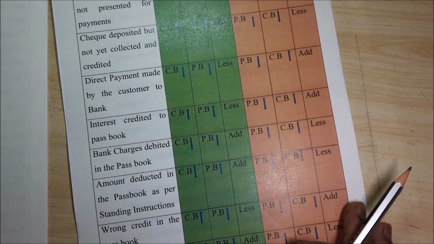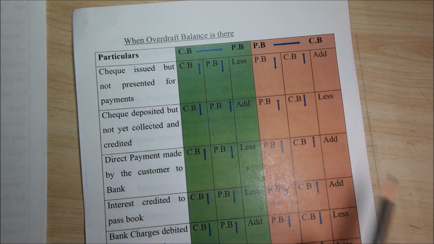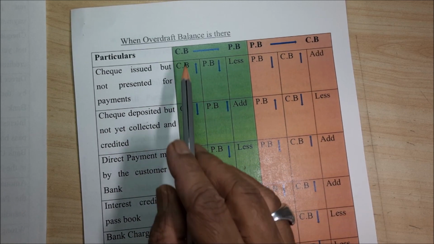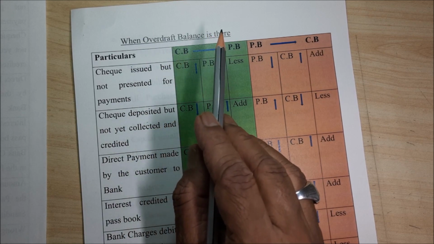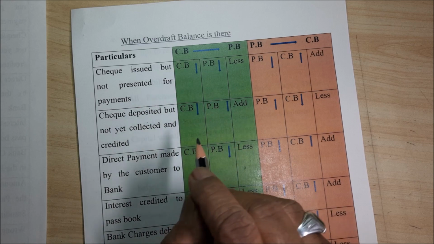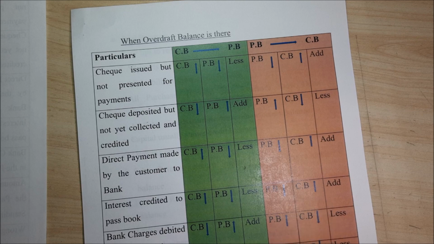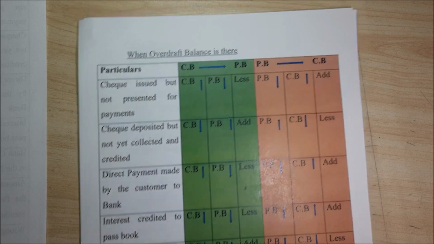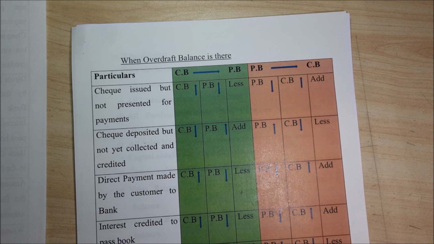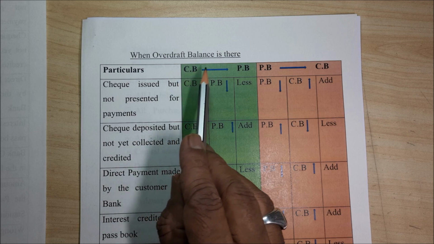Now in a similar fashion, when overdraft balance is there. Very simple. Overdraft means what? Overdrawing in your account. Assuming you have 10,000 rupees in your account, you issue a check for 20,000. The bank will pass that check because you have an overdraft facility of about 50,000. Even though you have only 10,000 rupees, you will be given a chance that your check will be passed. That overdrawing in your account is called overdraft.